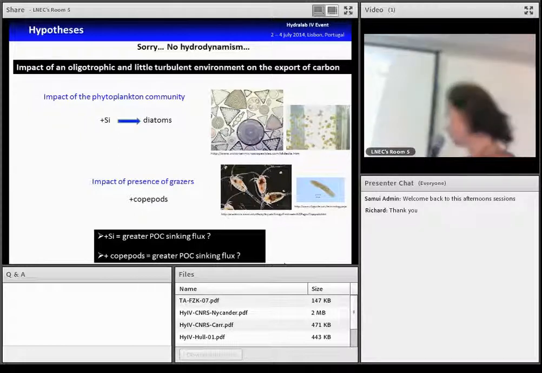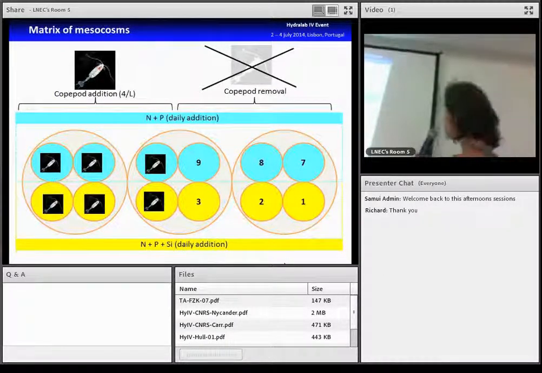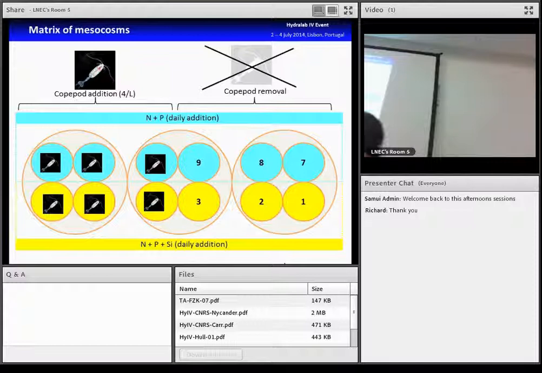So the experiment. We ran 12 mesocosms in total, allowing 4 different treatments in triplicate. In half of the mesocosms, we remove the copepod, with repeated hauls with the plankton net. And in the other half of the mesocosms, we added copepods from the lagoon with a concentration of 4 copepods per liter. The environment in the Bay of Opavagen was oligotrophic.